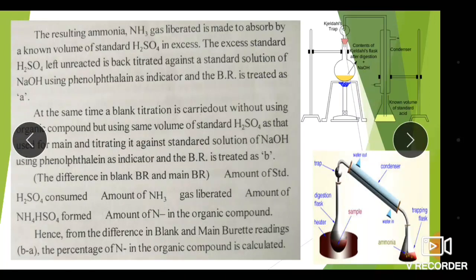Then the liberated ammonia NH3 gas is absorbed by a known volume of standard H2SO4 in excess.